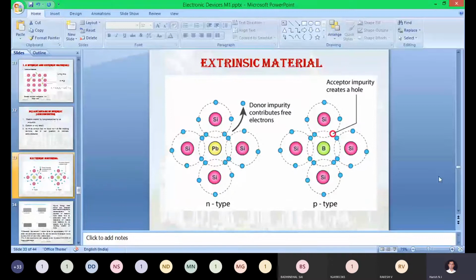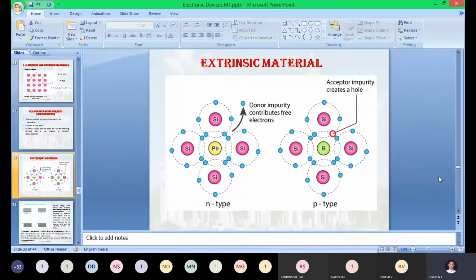What is extrinsic? Intrinsic, the purest form of silicon or any semiconducting material, is called an intrinsic material. Okay, so what about extrinsic material? Anyone, will you tell me? By doping of pentavalent and trivalent components. Yeah, it may be any impurity. An impure form of semiconductor. Yeah. Okay, the mixture of impurity as well as the purest form.